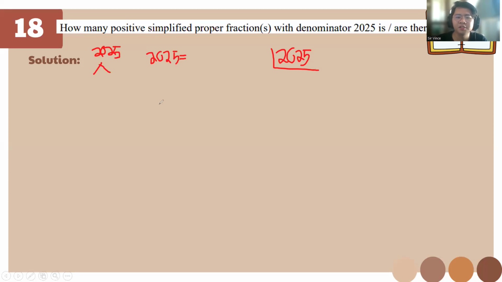Okay, on your test, you need to do this manually to get them all, just like Pokemon, catch them all. For this one, you need to get all the factors. So for prime factorization of 2025, you'll get 3 raised to the 4 times 5 squared.